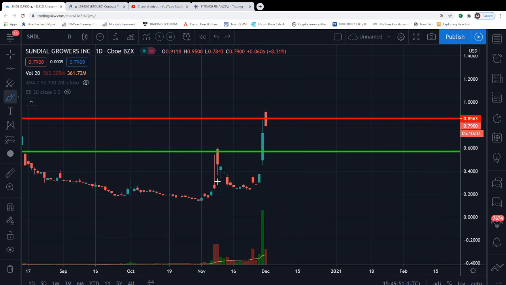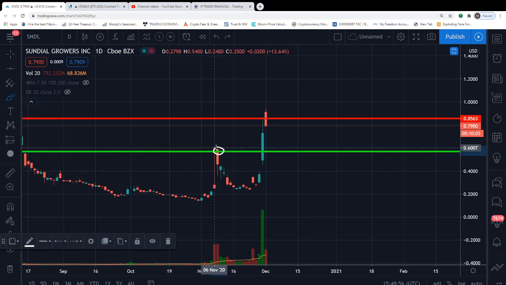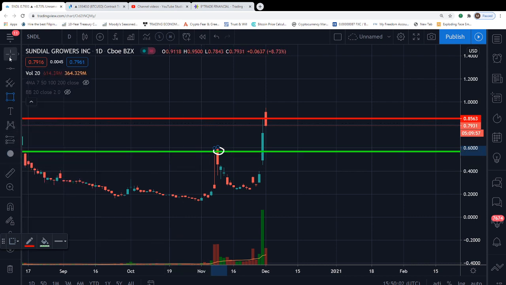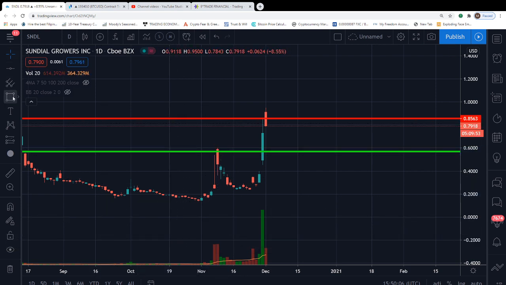From the top-out candle at November the 9th, we're going to take this candle right here and measure the time that it took. Let's put a rectangular box so we can put everything in perspective. Let's erase that line here. Stick with me, guys. Nothing's rehearsed; everything is right off the top of my head.